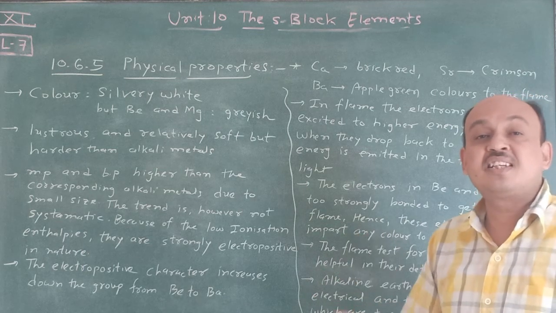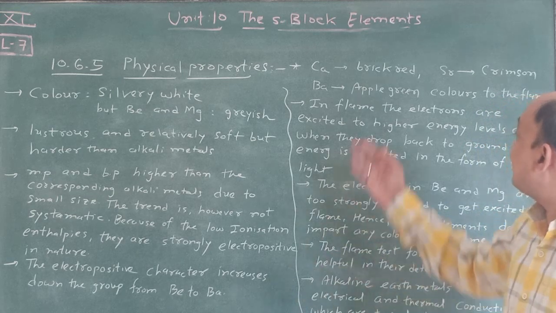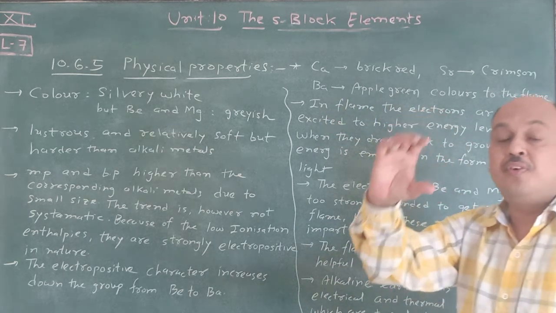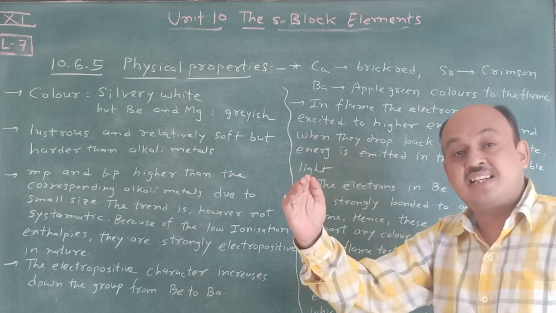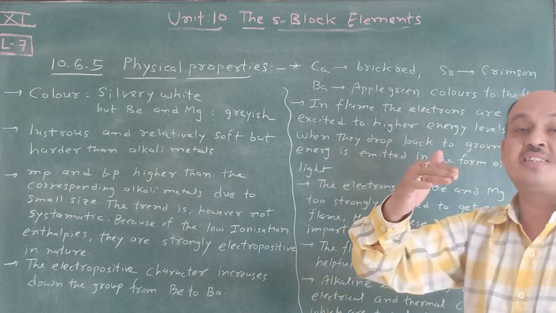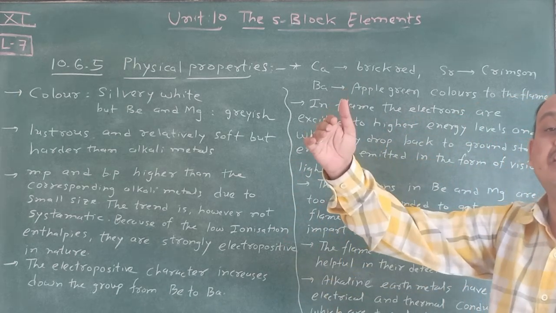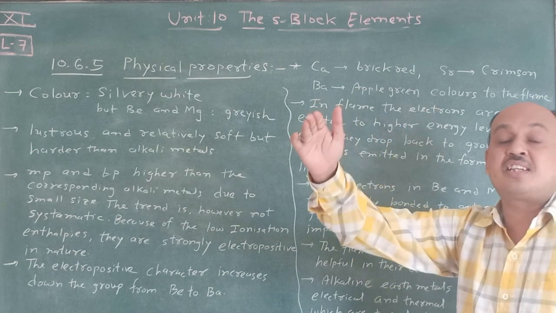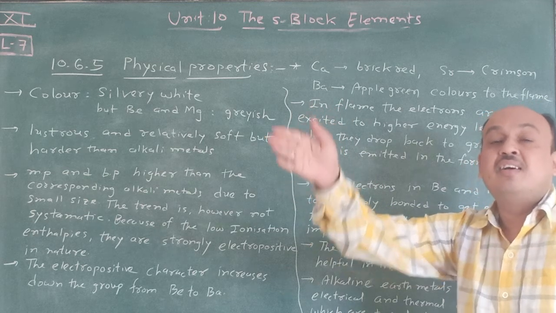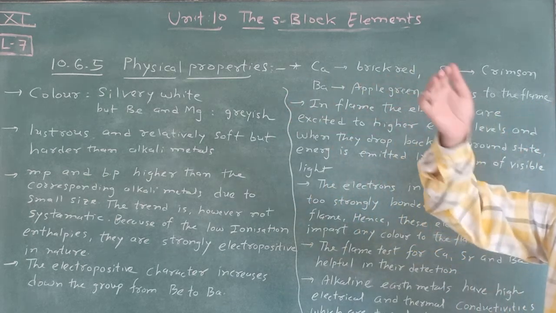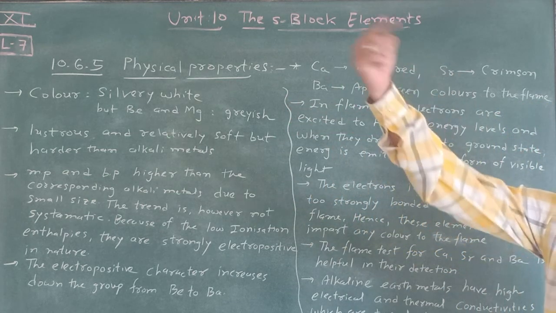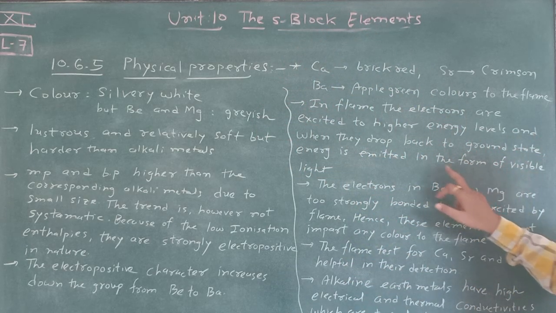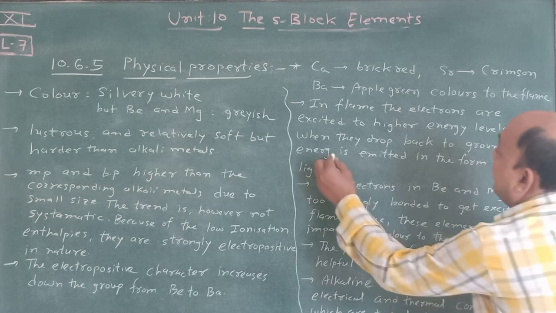In the flame test, electrons have a ground state and an excited state. When calcium is there, Ca+2, the electrons go from the ground state to the excited state, and once again they come back. In terms of that, they emit certain visible radiation, and that's why we see a certain color.